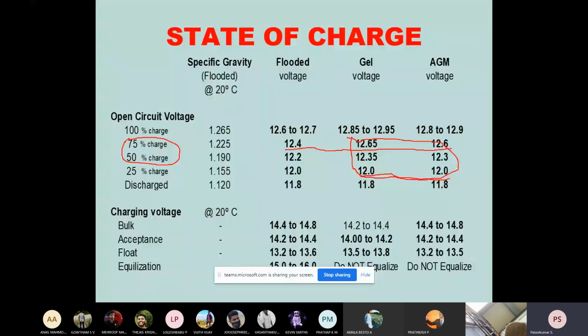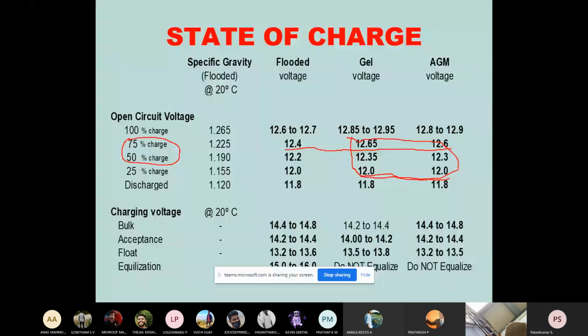If you want floating charging, whenever the battery is simultaneously discharging, you want to make up the leakage of current. Sometimes there is leakage or a small amount of discharging. At that time, to keep the battery charging as well as discharging, we have to maintain the voltage at 13.2. If you want equalization, we have to increase the voltage.